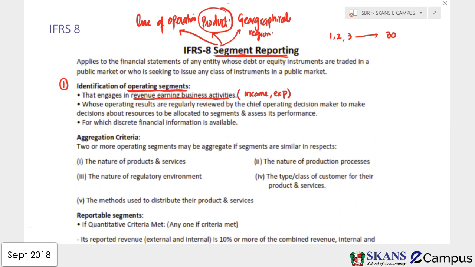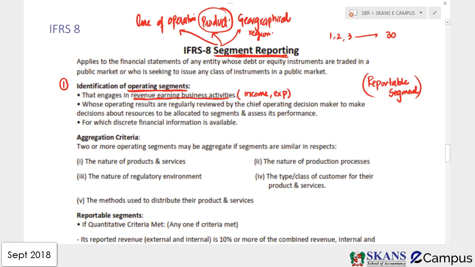We are going to identify which segment should be reported separately and which should not. If you want to report it separately, that segment will be called a reportable segment. But if you are not going to show it separately, obviously it's not a reportable segment. So in order to be a reportable segment, it must be an operating segment.